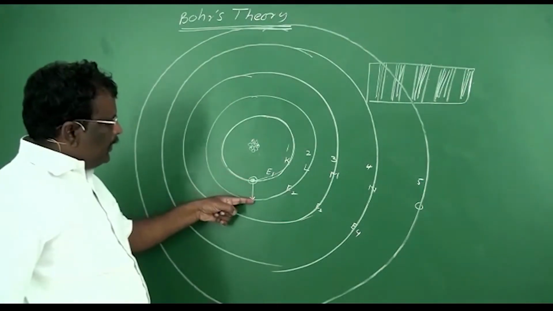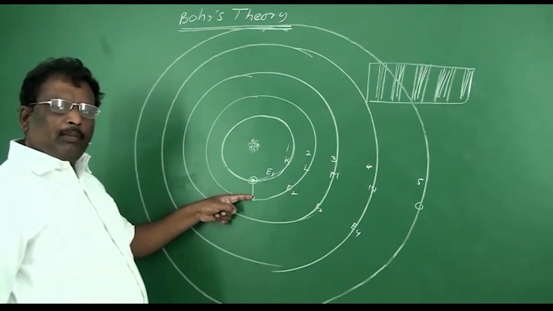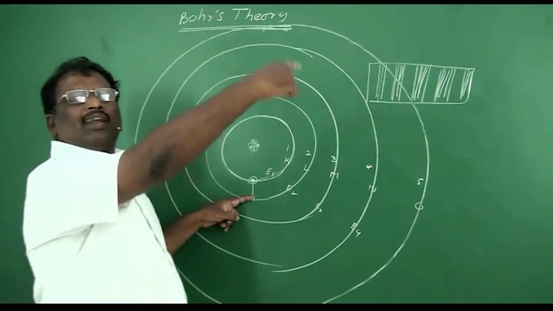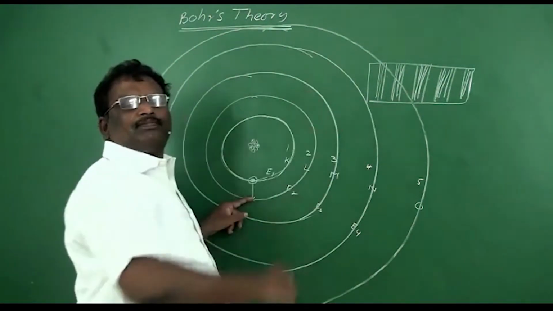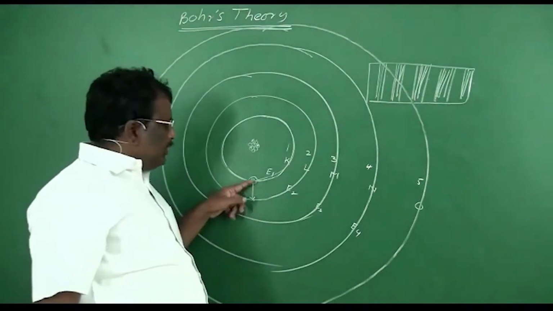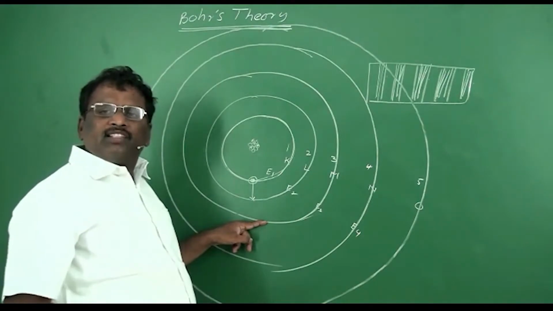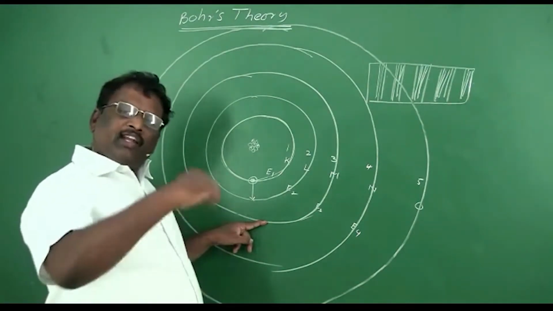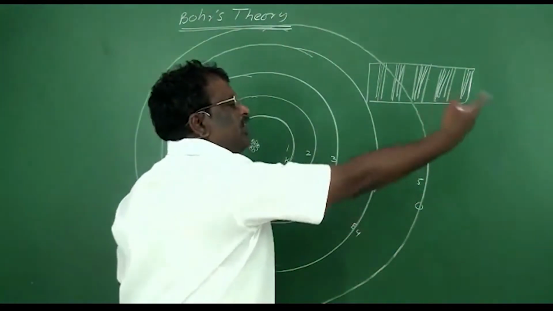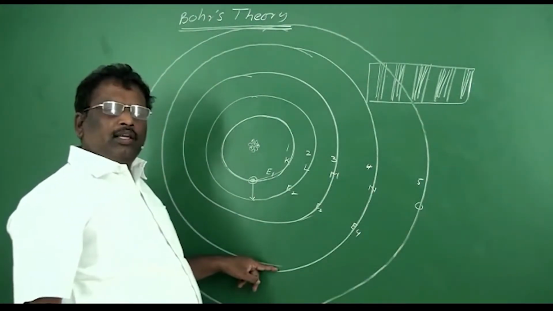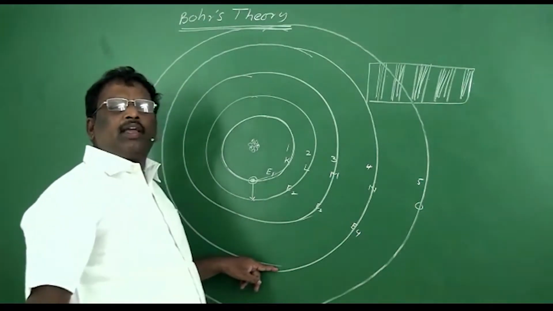So when it jumps from one energy level to another by absorption of energy, we get one line in the absorption spectra. If it is excited to this energy level, when its energy is equal to E3, then it will form another different line in the spectra. If it is excited to this level, it will form some other line.